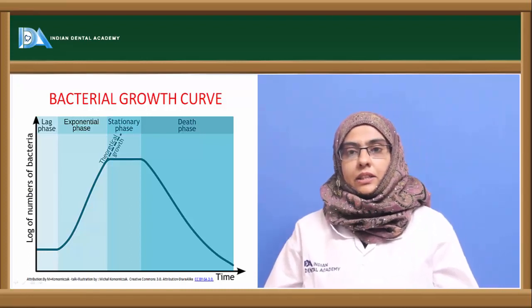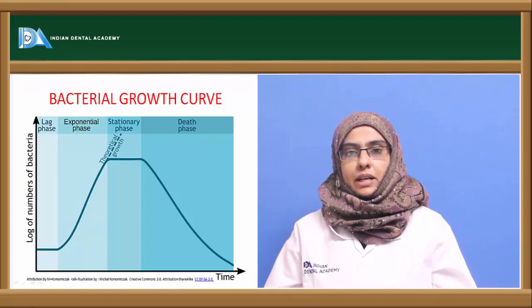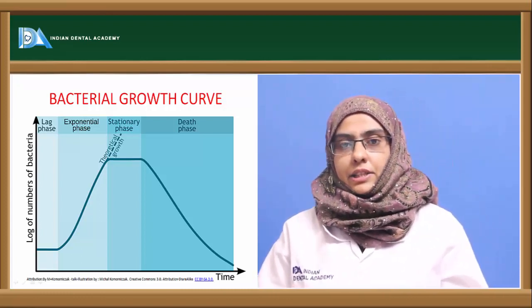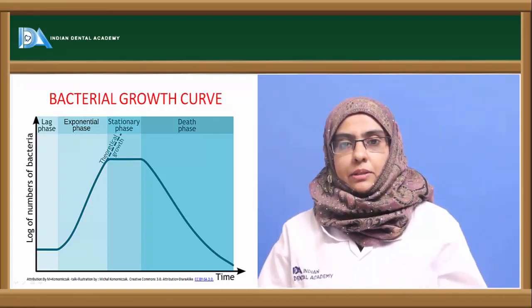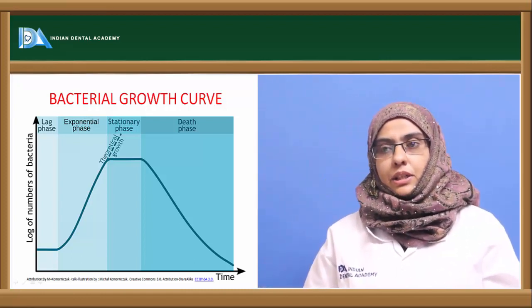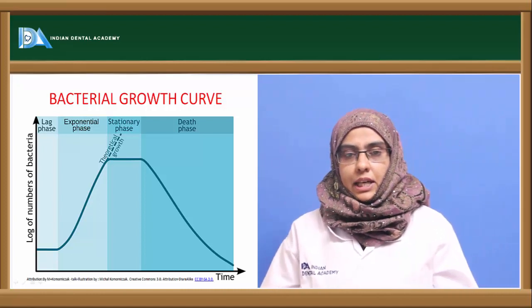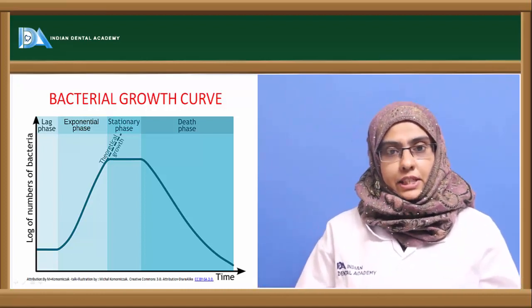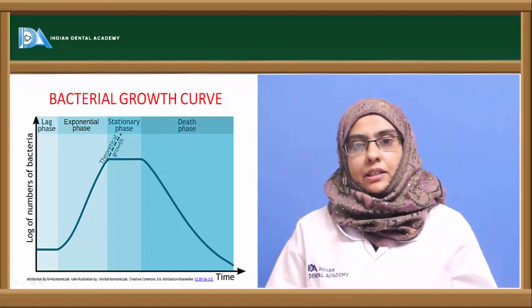Now this is the curve that usually represents the 4 phases of bacteria, which is plotted against the number of organisms in relation to time. Geometric progression means a constant increase in the number of organisms in relation to time. So the 4 phases are the lag phase, the exponential phase also called the log phase, the stationary phase, and then finally the death phase.